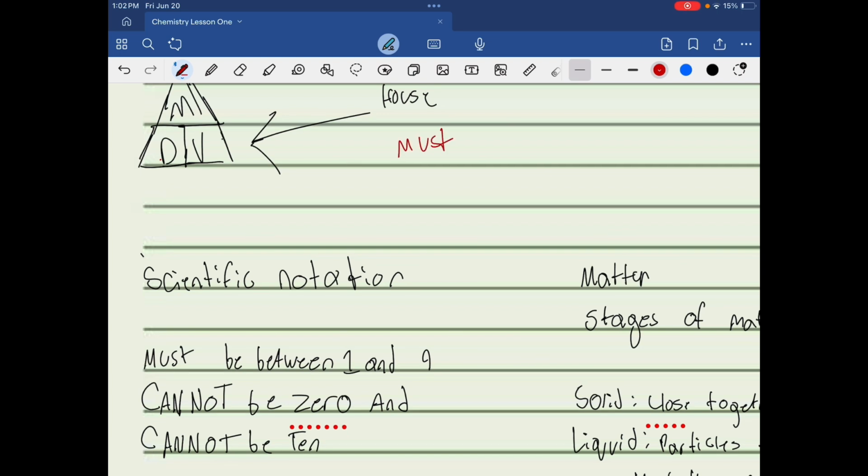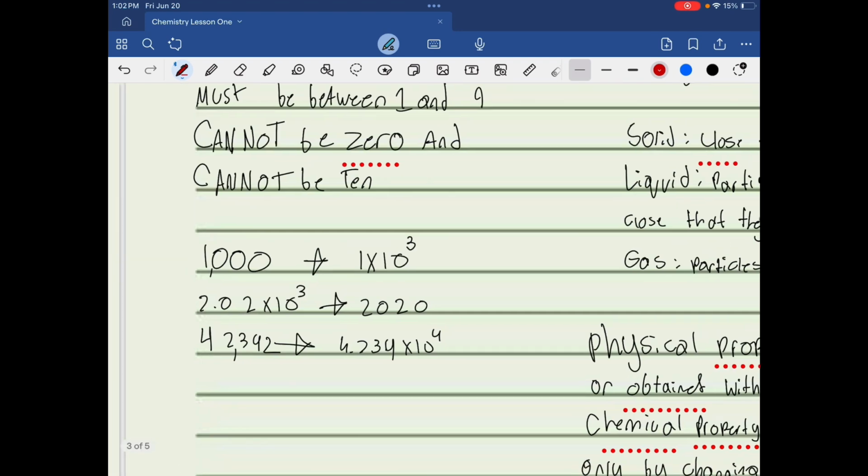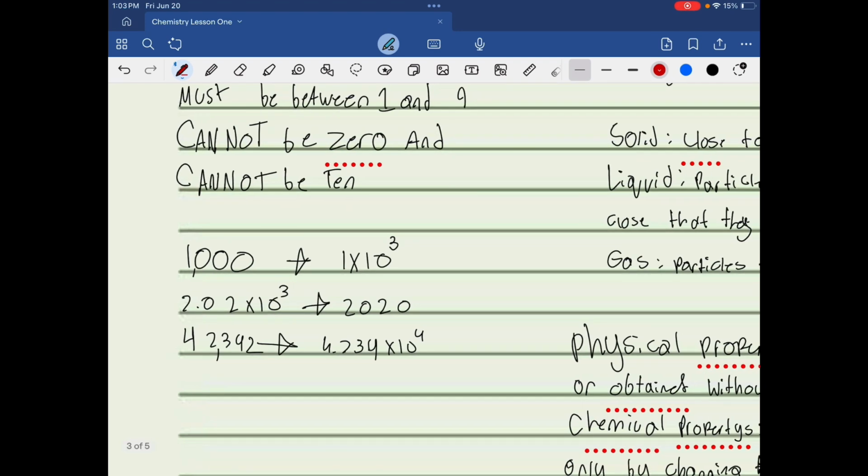Now we're going to quickly go over scientific notation. Scientific notation must be between 1 and 9. It cannot be 0, and it cannot be 10. So 1,000 is 1 times 10 to the third, 2.02 times 10 to the third, 42,342. So 1,000, let's look at the first number, that's the first digit.